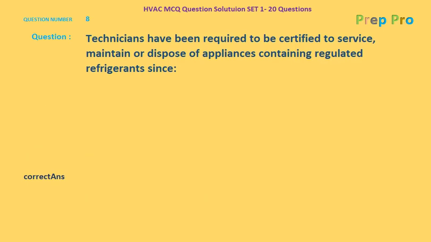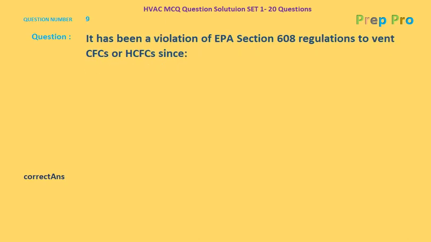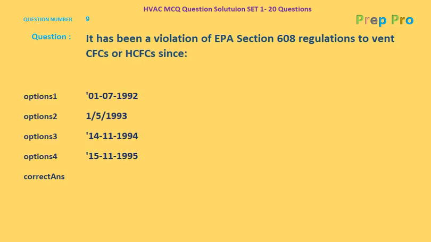Let's go to the next question, question number 9. It has been a violation of EPA section 608 regulations to vent CFCs and HCFCs since. Let's look out for the dates given as options. 1st of July 1992, 1st of May 1993, 14th November 1994 and 15th November 1995. The correct answer is 1st of July 1992.